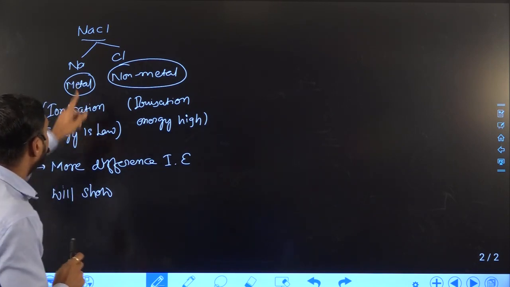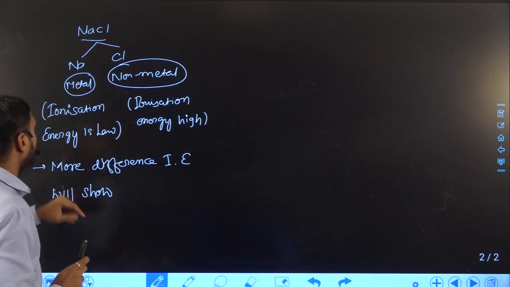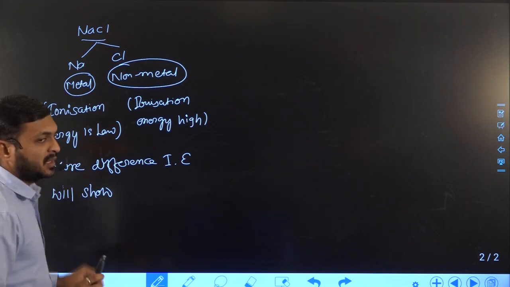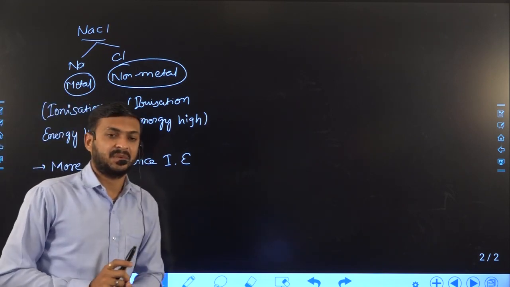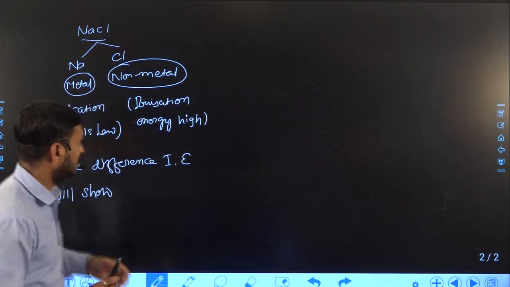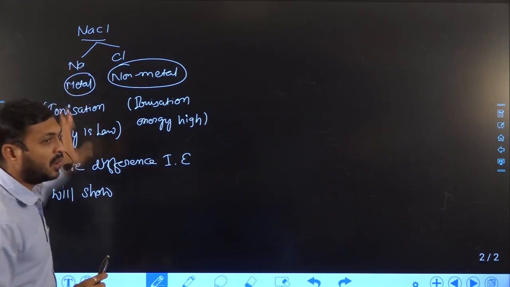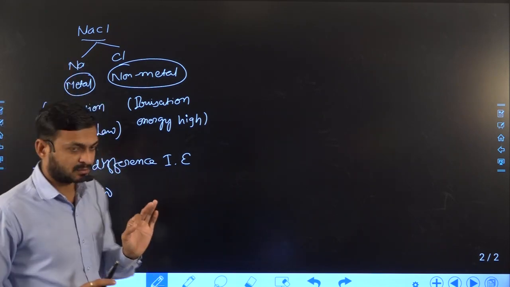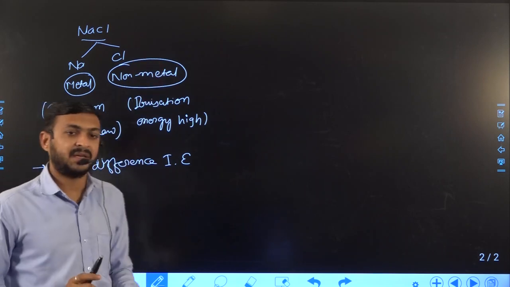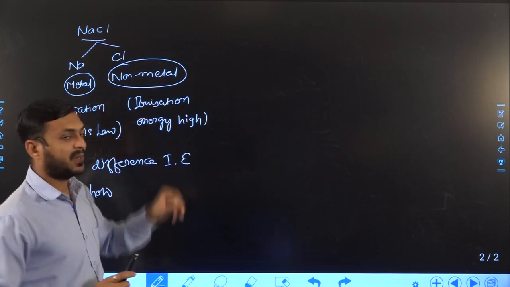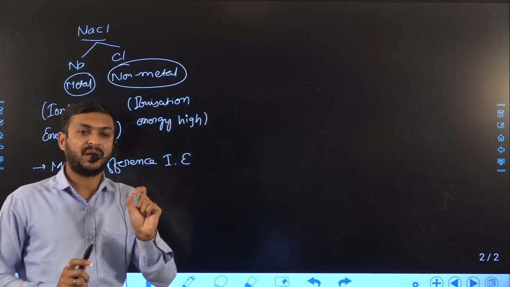Now, metals have a tendency to lose electrons, but if we add an electron, it is not easily accepted. So in this case, metals have a low electron affinity, while non-metals have a high electron affinity.